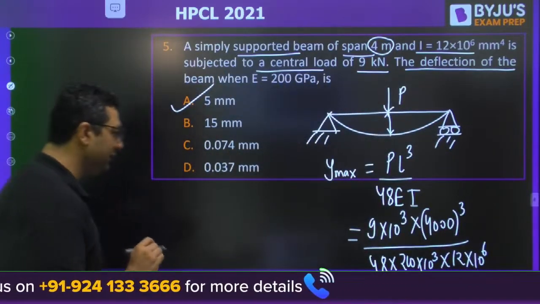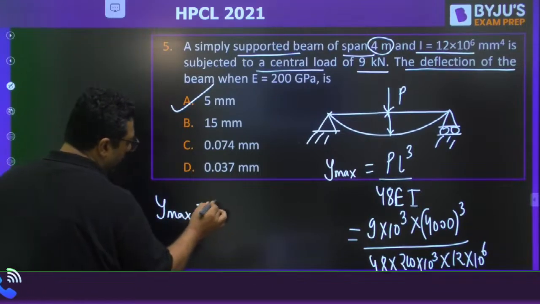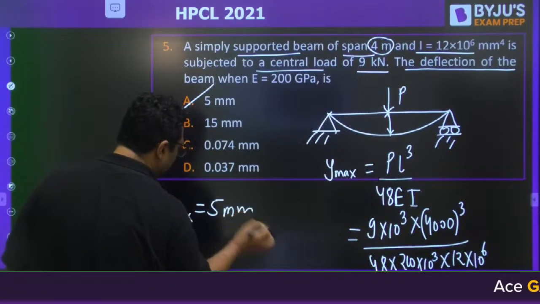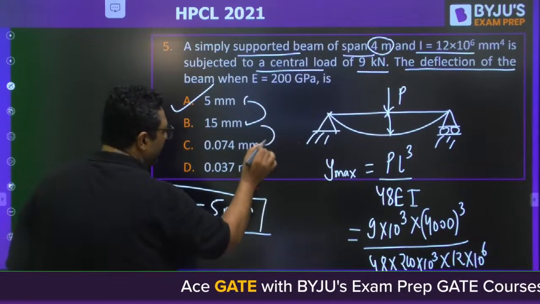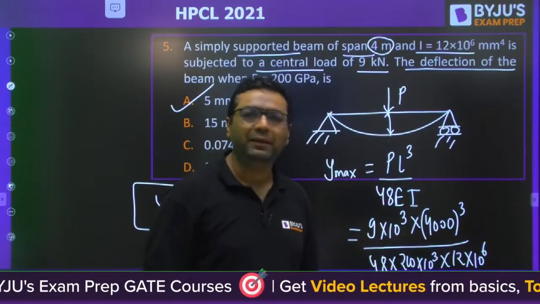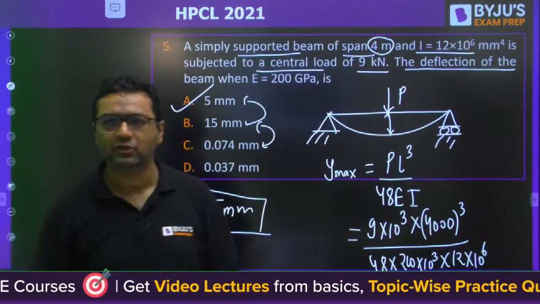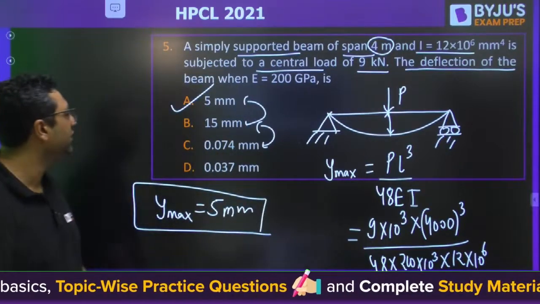So the answer for this will be coming out to be A only. So you would be getting this deflection as 5 mm. Okay, my dear. So this will be the answer. You can see options are quite far away. So even if you solve it in a very rough manner, you will get the idea what the answer is going to be. Very good, Tarun. Very good, Aspirant. So the answer for this question will be A.